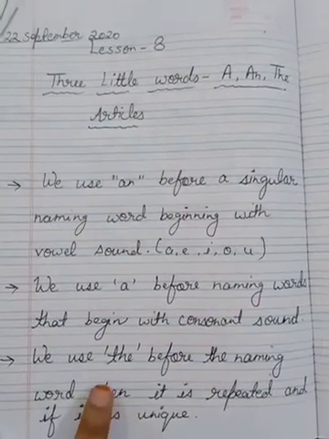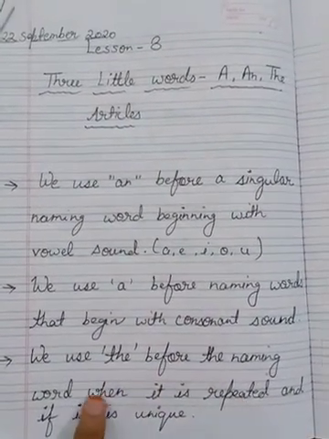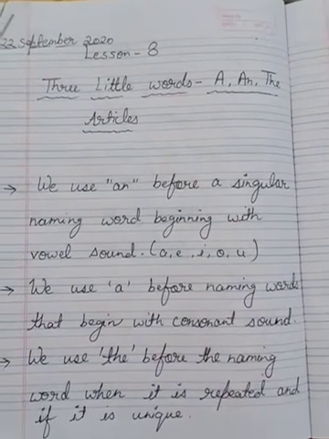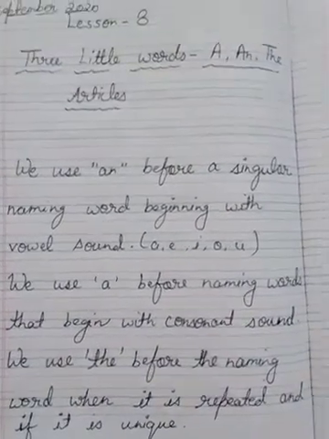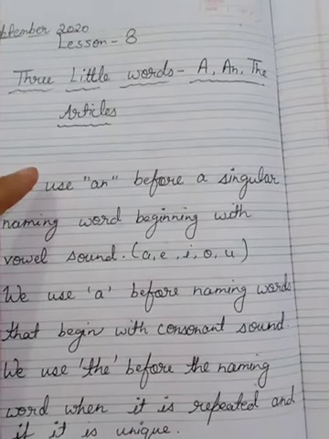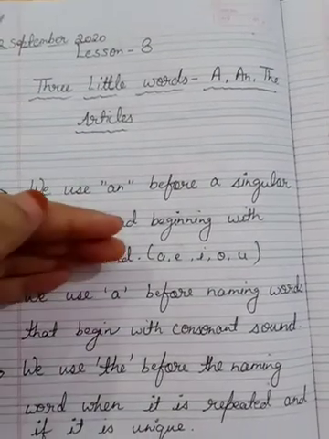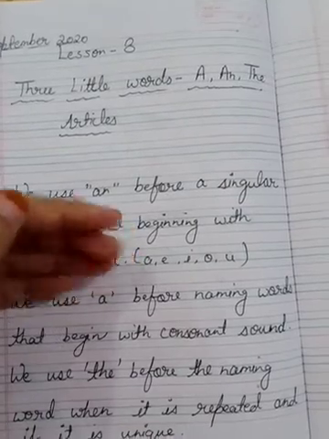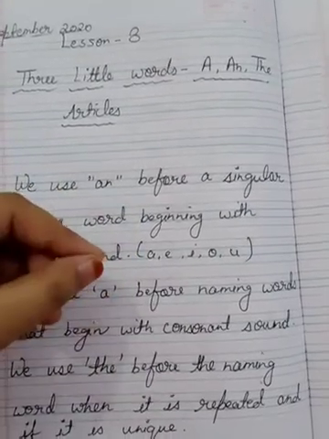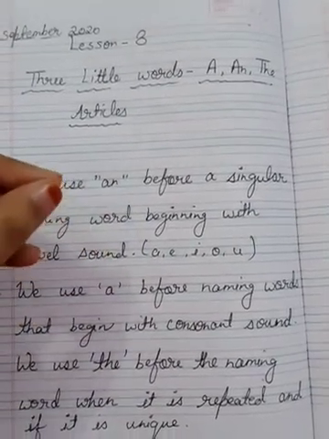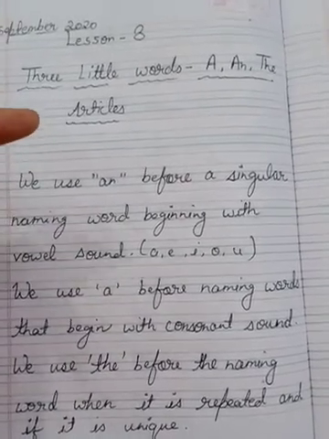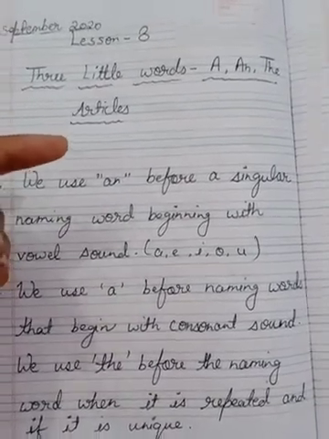And the is used before the naming word when it is repeated. For example, that is a girl, and if again we are going to repeat, the girl is beautiful, then we will write the girl is beautiful, because one time we have already told that is a girl.